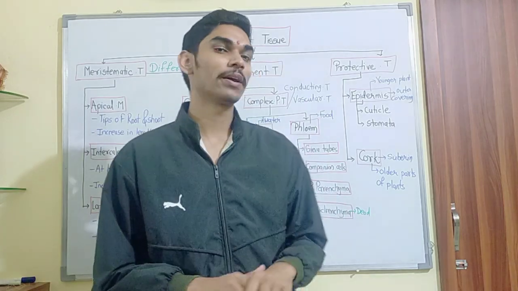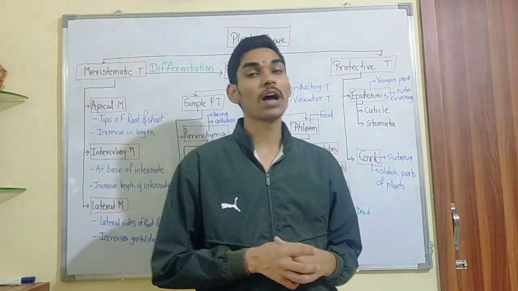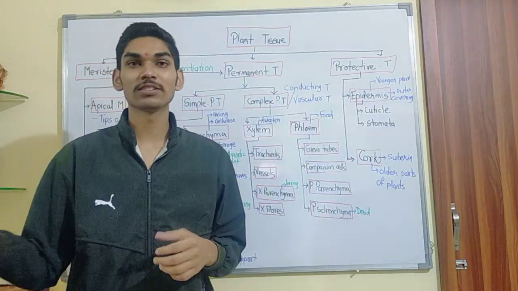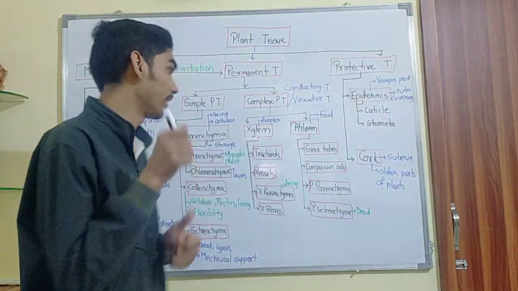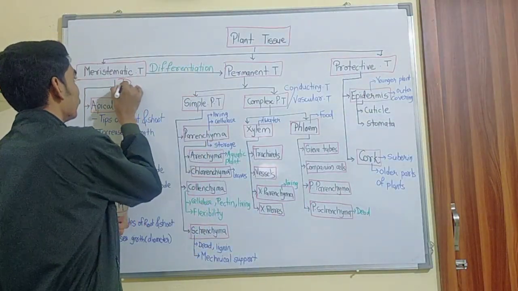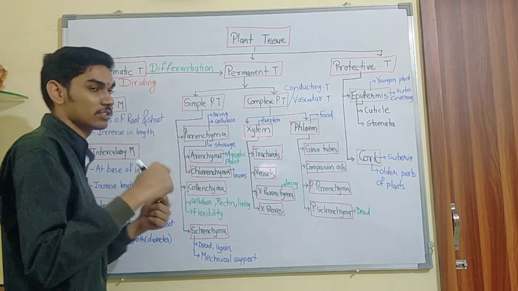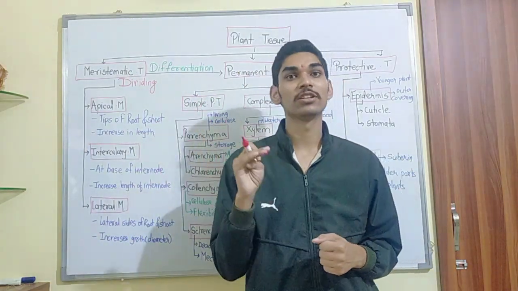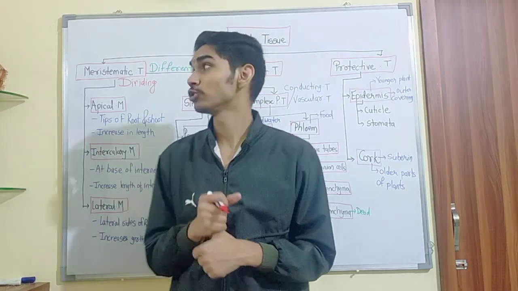The first type is meristematic tissue. Meristematic tissues are highly dividing cells. They are always in a state of dividing. That's why they are also referred to as dividing tissue. Continuously they are in the state of division. As a result, this meristematic tissue helps in the growth of a plant.